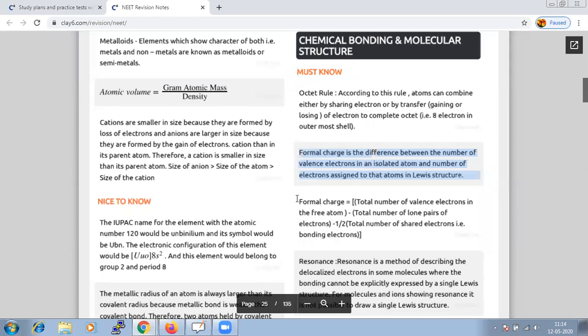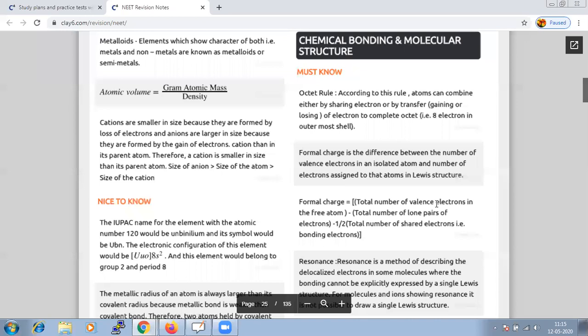In the revision notes, we have provided the formula for the formal charge: the total number of valence electrons in the free atom, minus the total number of lone pair electrons, minus half of the total number of shared, or bonding, electrons.